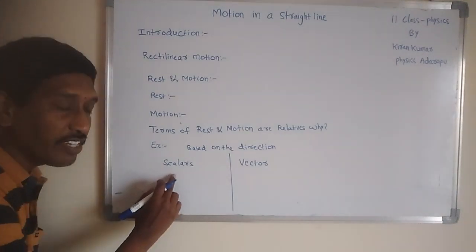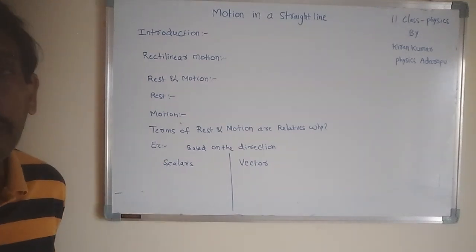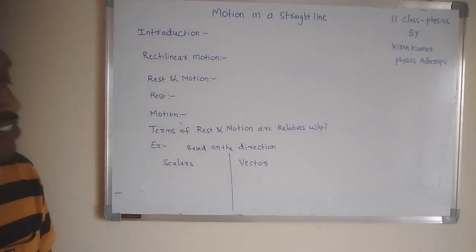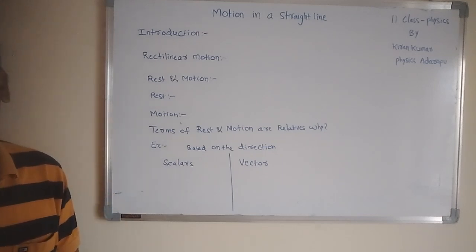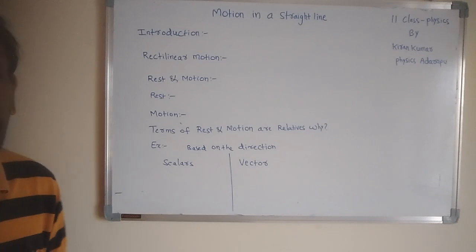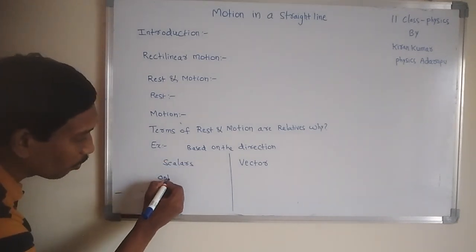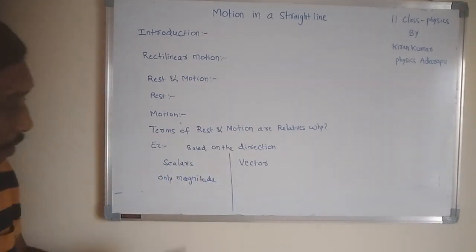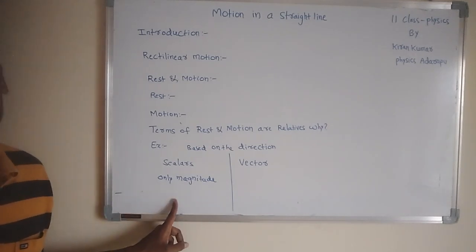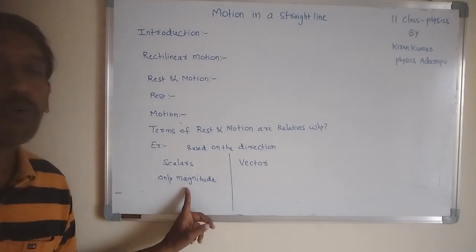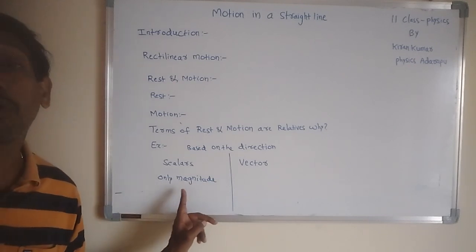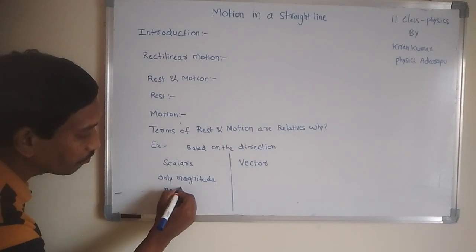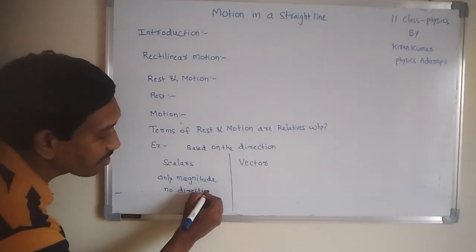The physical quantities which have only magnitude but no direction are called scalars. In this definition, the important word is what? Only magnitude. Do you know what magnitude is? Magnitude means the quantity with unit. These physical quantities have only magnitude but no direction. They are called scalars. Listen to me, this is an important word.